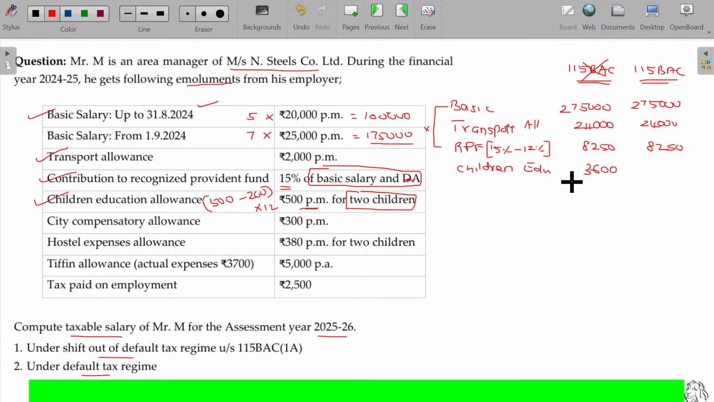Under default tax regime, nothing is deductible. The entire 500 rupees per month will be taxable. 6,000 is taxable. City compensatory allowance, CCA, is fully taxable allowance. 3,100 per month, 3,900 per annum, it is taxable. Fully taxable allowance under both the tax regime.